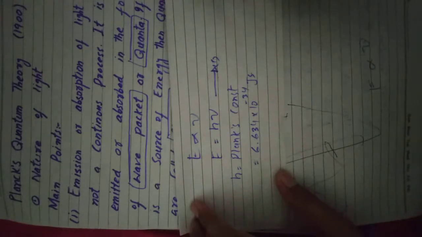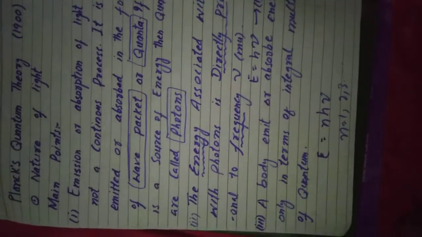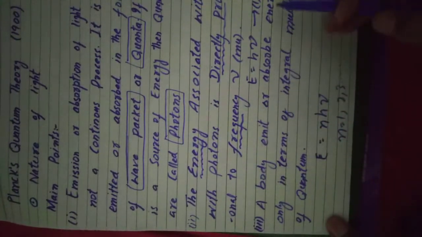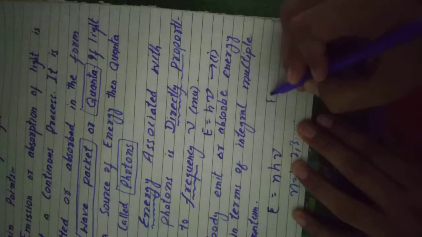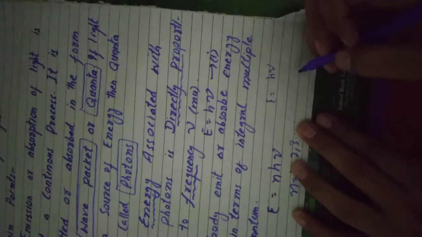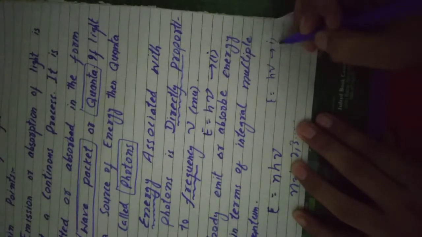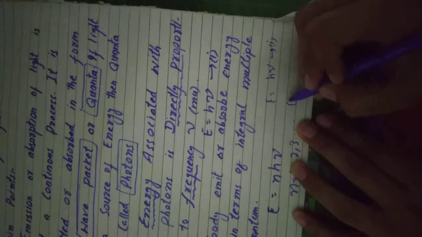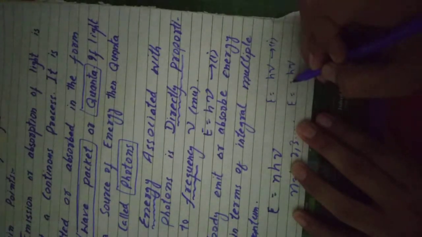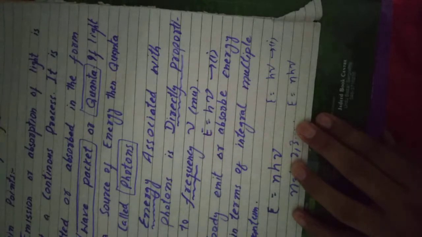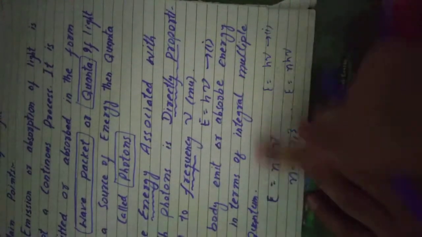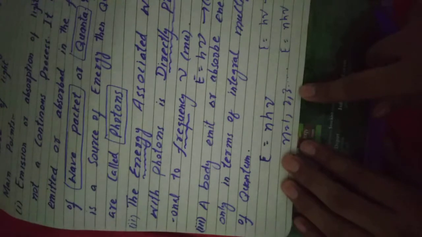So that is the second mathematical point of Planck's quantum theory. Okay, next we have the third point. A body emits or absorbs energy in terms of integral multiples of quanta. Students already saw this, E equals h mu, equation number 1. We have to change this equation a little. E equals h mu multiplied by some number, maybe 1, 2, 3. This is the integral multiple of quanta. This is our third point.